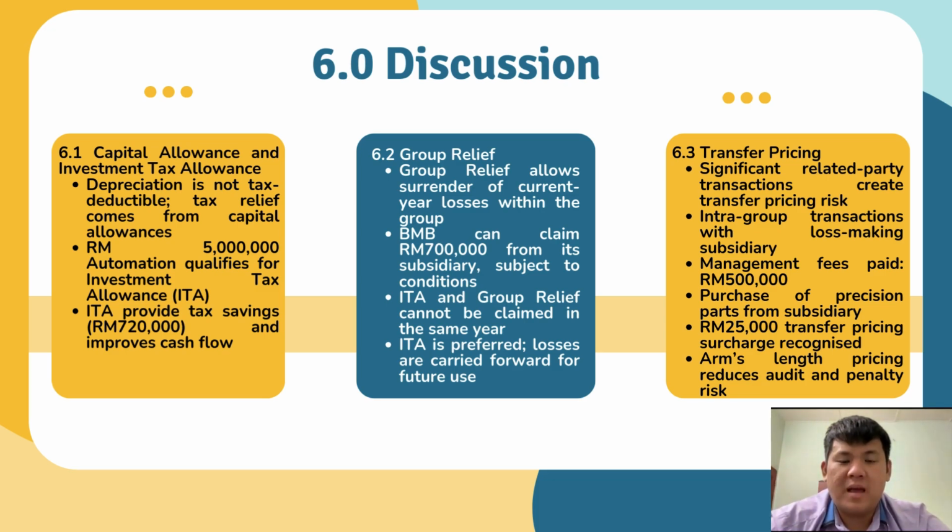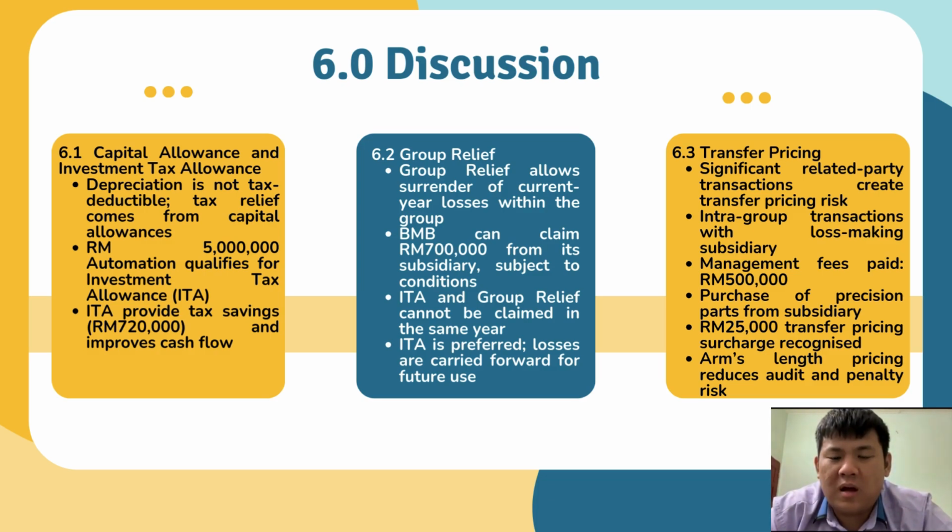Firstly, capital allowance and tax incentives play a key role in reducing Bamboo Manufacturing Berhad's tax payable. Although depreciation in the financial statements is not deductible for tax purposes, tax relief is given through capital allowance. In this case, Bamboo's investment in automation machinery qualifies for investment tax allowance. This allowance allows the company to claim a higher tax deduction in the early years. This improves cash flow and supports further reinvestment. Our analysis shows that investment tax allowance generates tax savings of 720,000, which is significantly higher than other available reliefs.